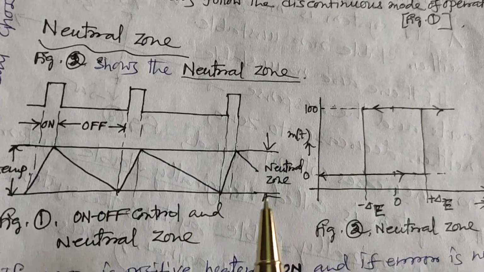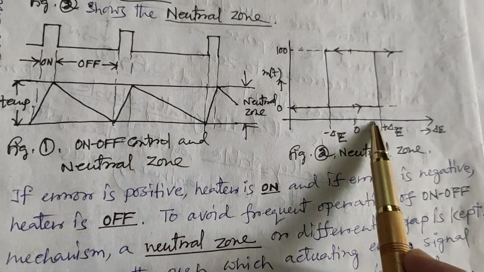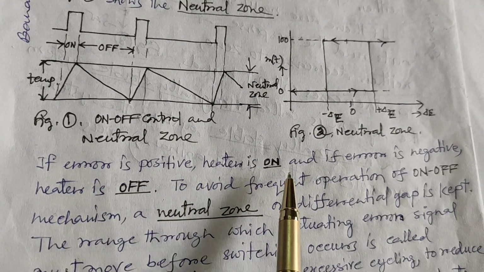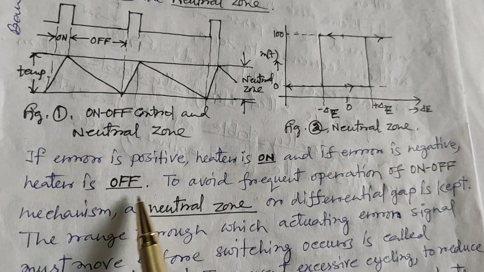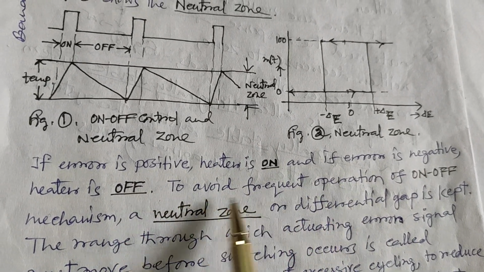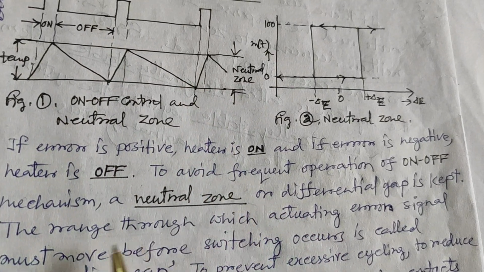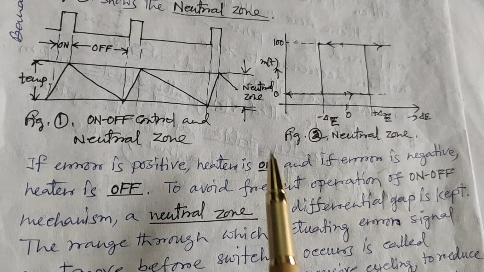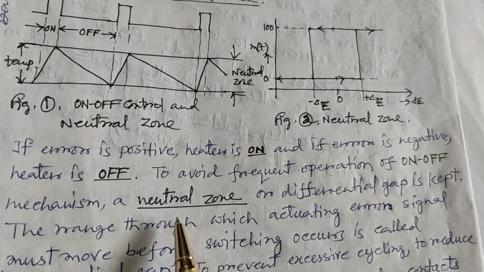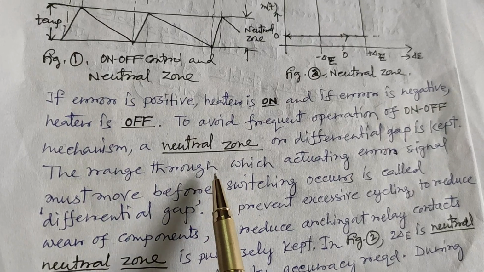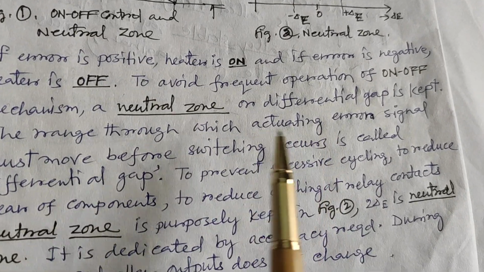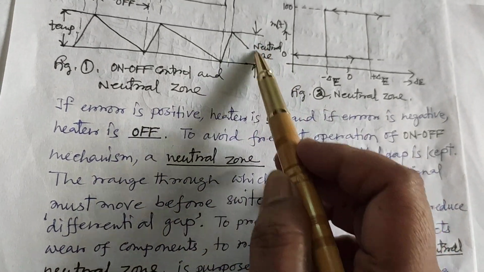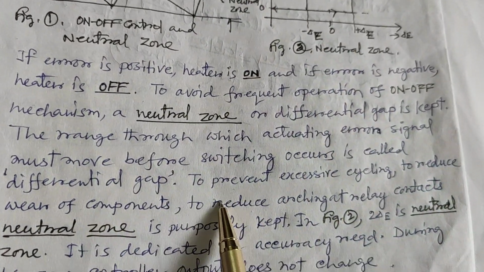Now, what is neutral zone? Look at these pictures. If error is positive, the heater is on, and if error is negative, the heater is off. To avoid frequent on and off operations of the mechanism, a neutral zone or differential gap is kept. What is differential gap? The range through which the actuating error signal must move before switching occurs is called differential gap. This is called differential gap.